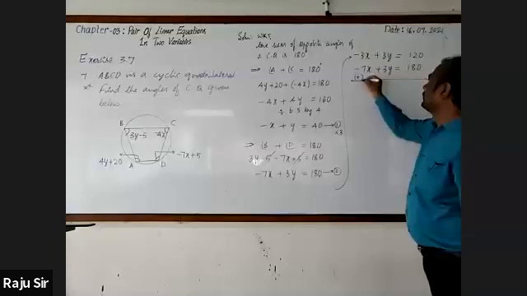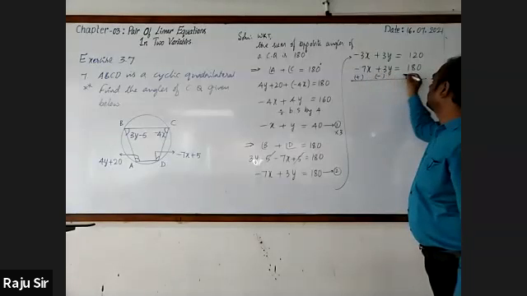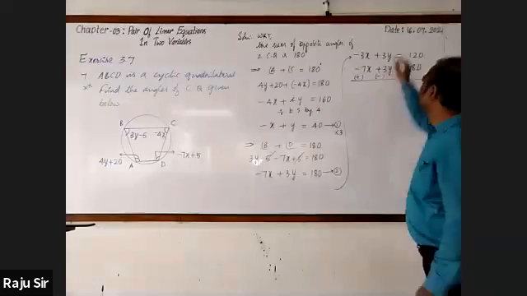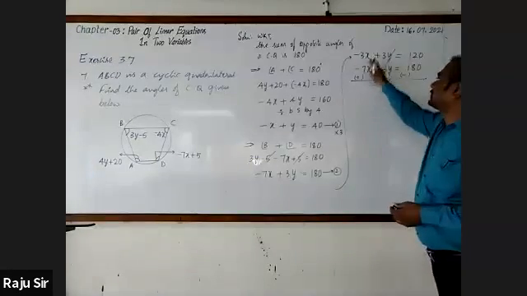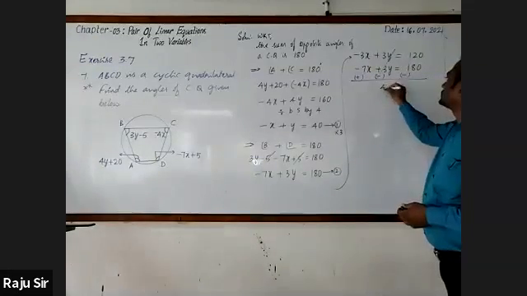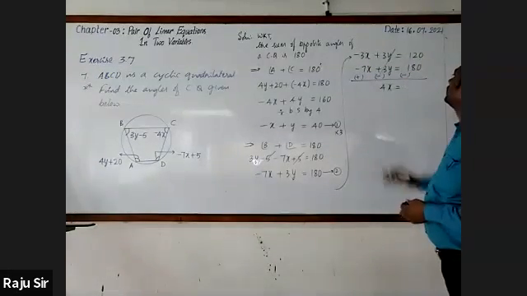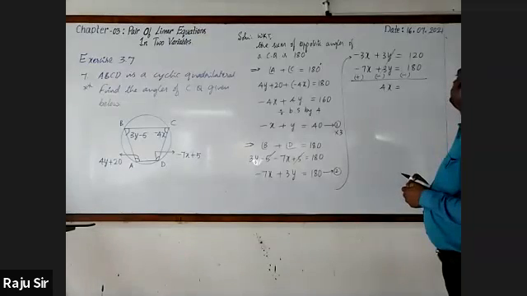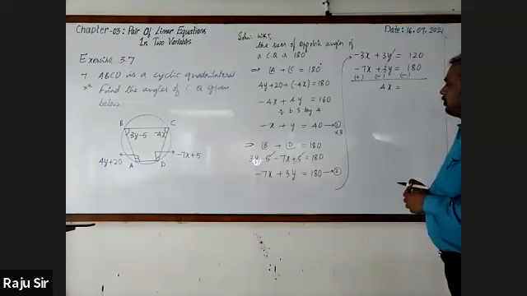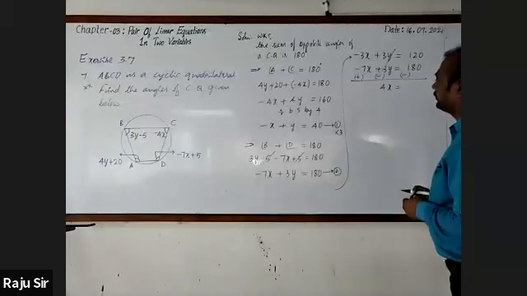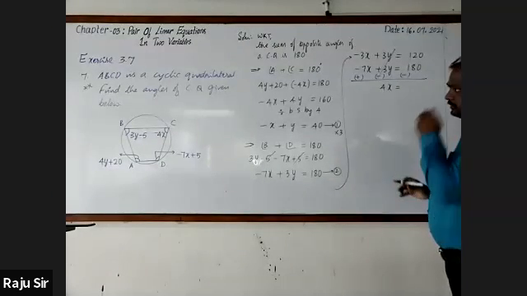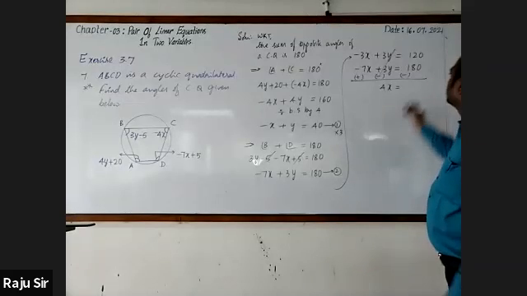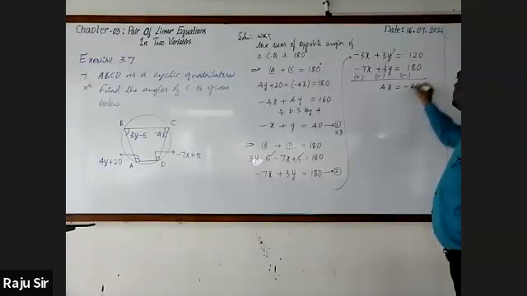Change the sign, plus, minus 3y minus 3y, it cancels. Minus 3x plus 7x, it is 4x. 120 minus 180, it will be minus 60. X is equal to minus 60 by 4.